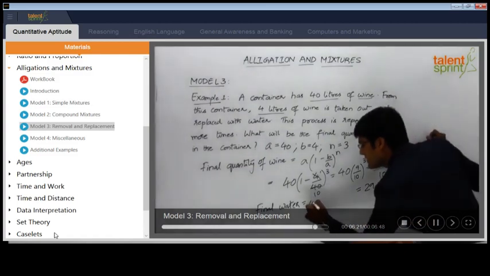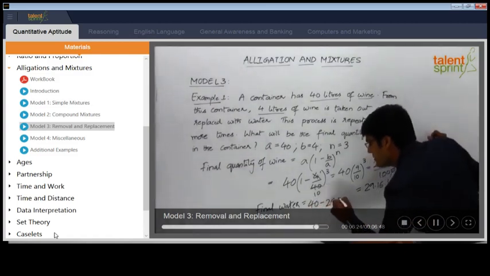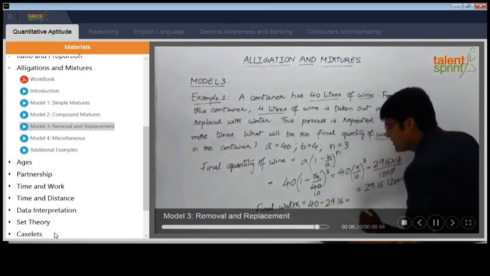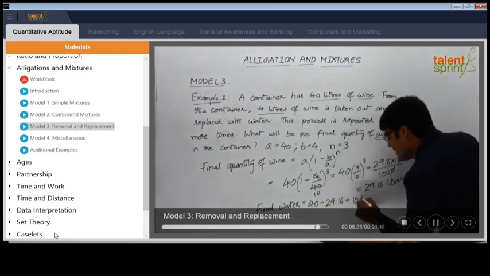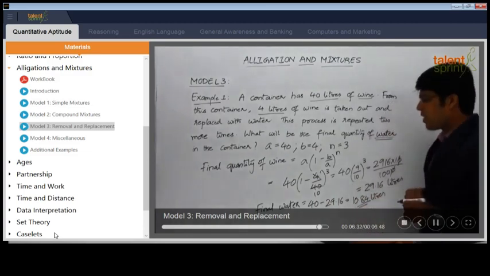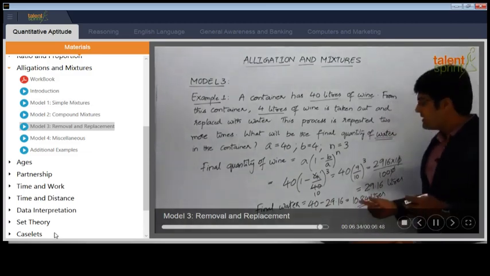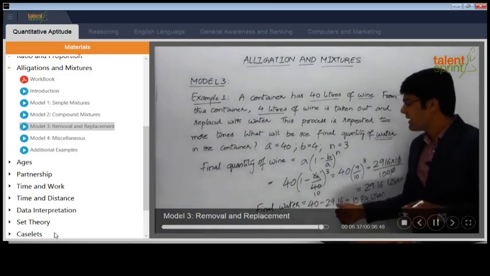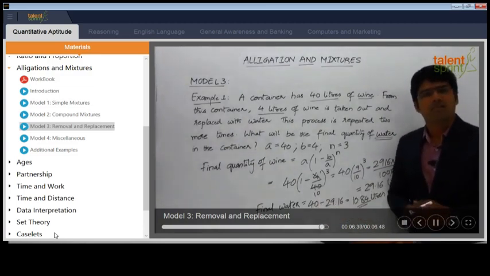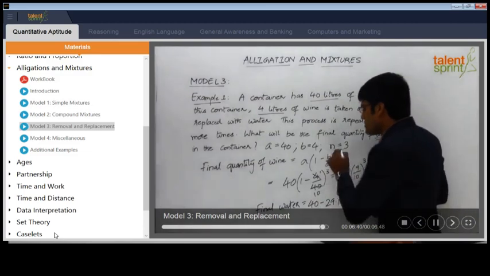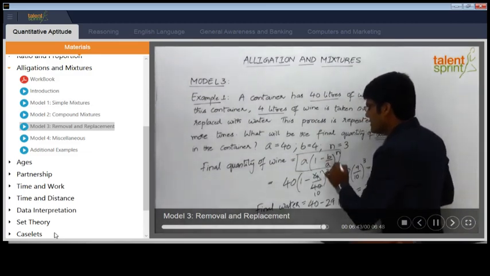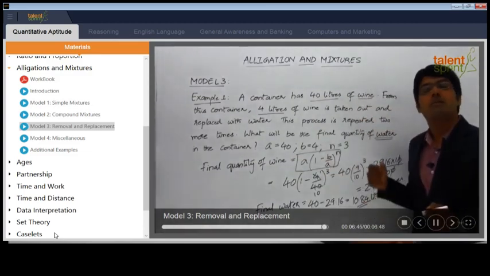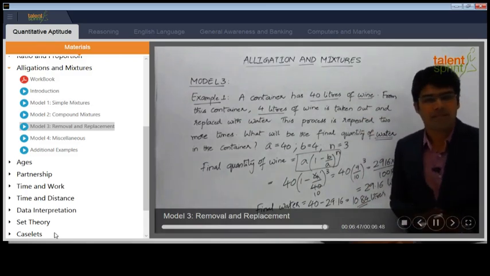So this can be taken as 40 minus 29.16, which will be equal to 10.84 liters. So the final quantity of water in this vessel is going to be 10.84, that is nothing but 40 minus 29.16. So this is how the idea is, use the formula A(1 - B/A)^n to find out the answers to questions based on removal and replacement.